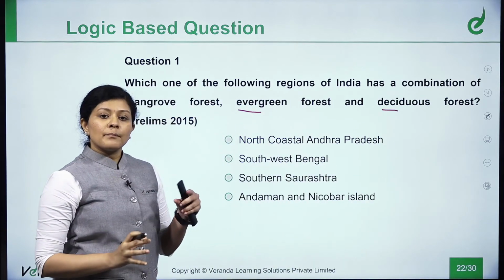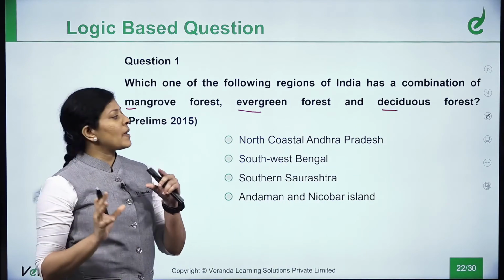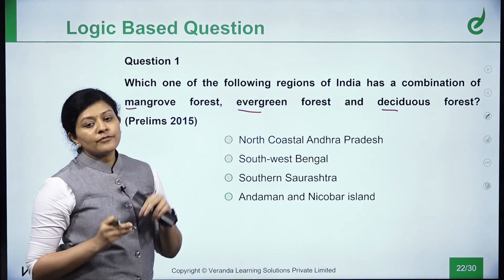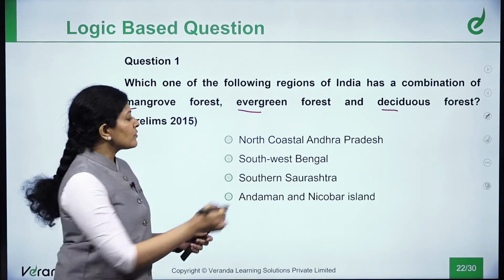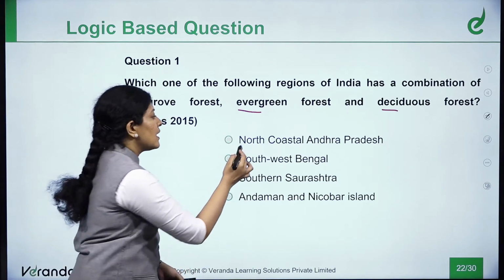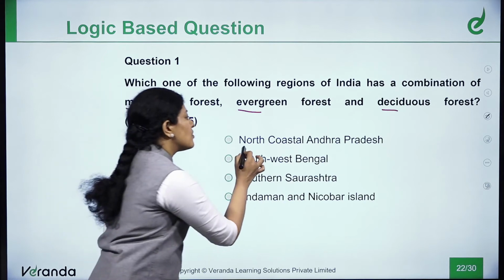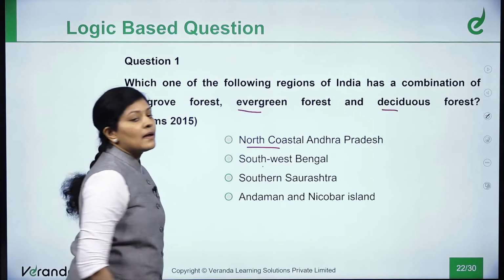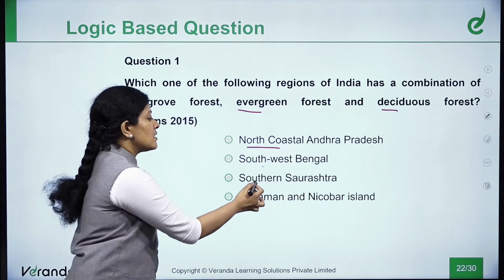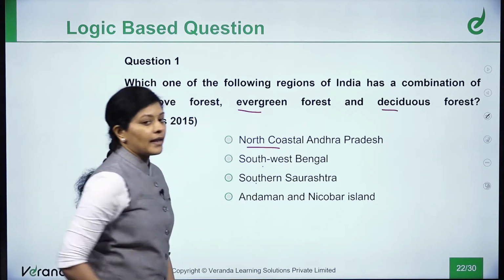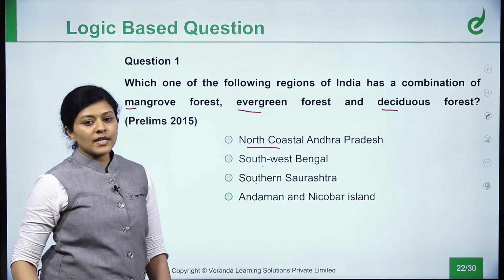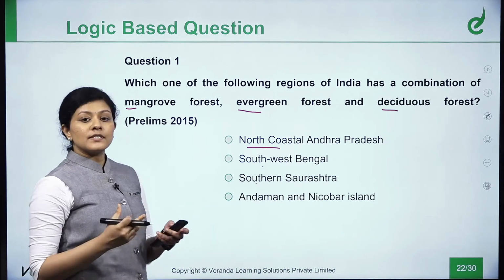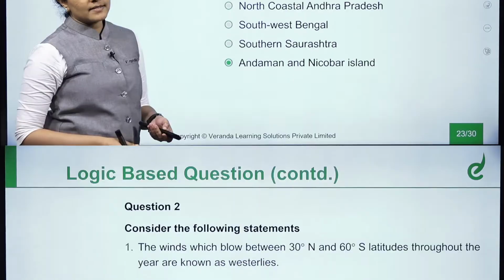So it must be spread over, just roughly you imagine. Since all three forests are talked about, it must be spread over a few regions, at least an extended region. Which of the following is spread over an extended region? See here, they have specifically talked about the northern coastal Andhra, only the northern part of Andhra. Here, south of West Bengal. Here, southern Saurashtra. Over here, Nicobar Island. It is spread over a stretch and it is also a unique part of India. So this might be a potential answer. So this is the right answer as well.